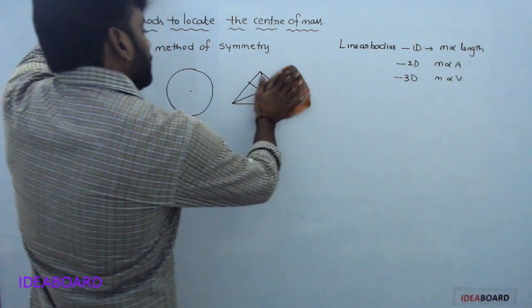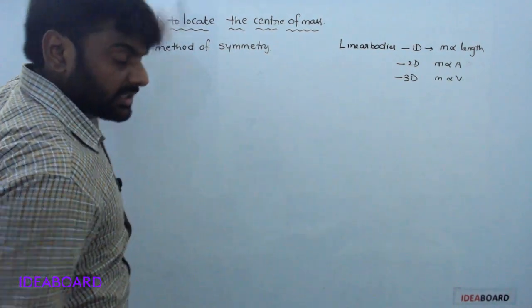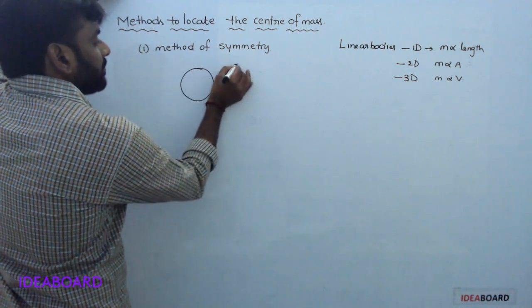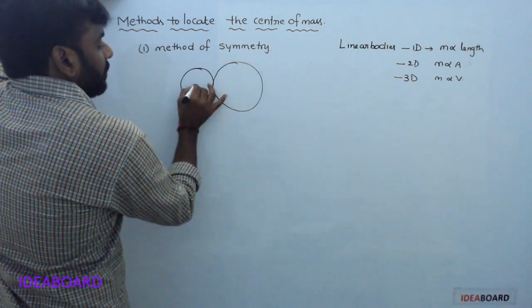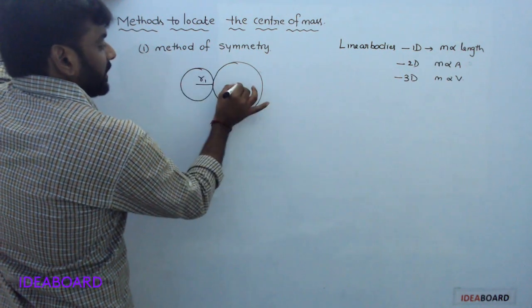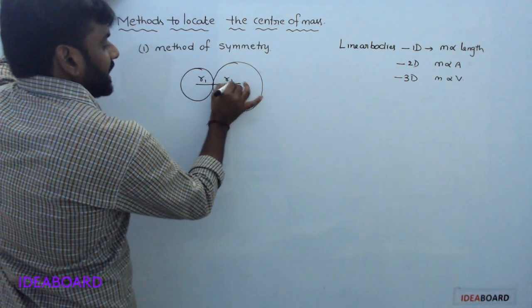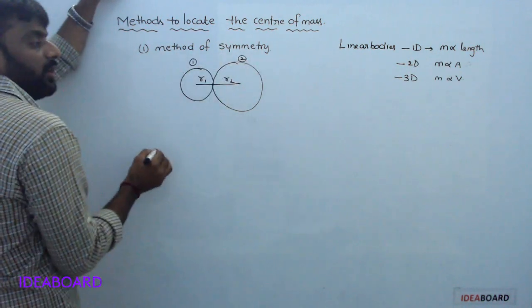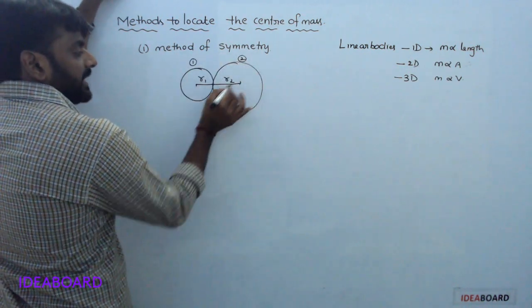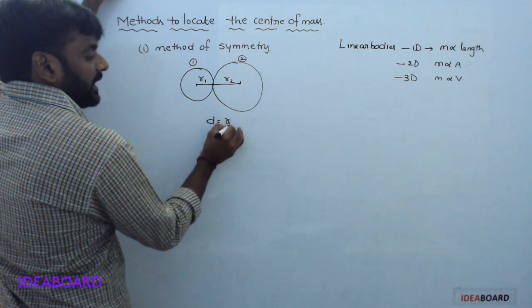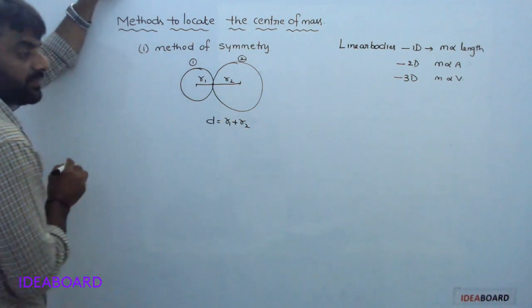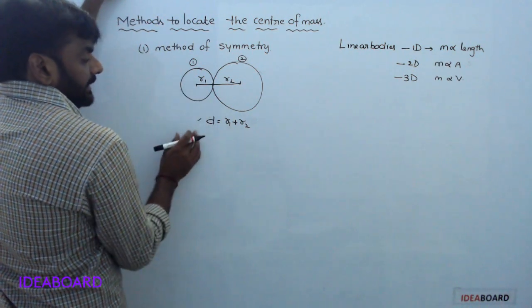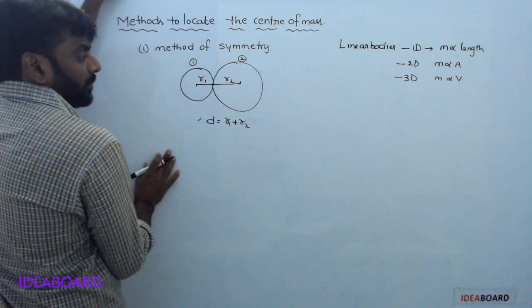Understood? First of all, consider two circular discs. The radius of the first body is r1, and the radius of the second body is r2. Here the center to center separating distance is d equal to r1 plus r2.